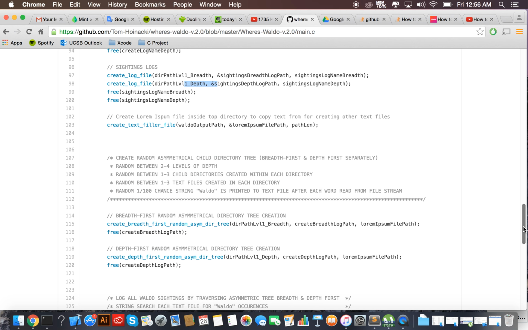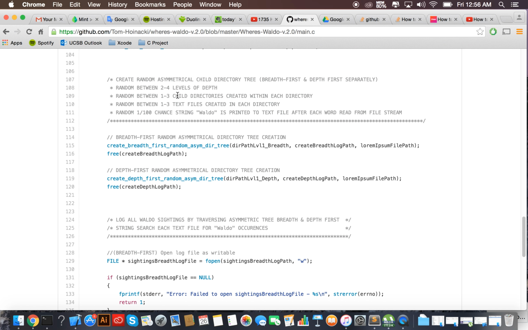And then if we go on, we can see the rules right here. So random asymmetrical child directory tree, random between 2 and 4 levels of depth, random 1 to 3 child directories created within each directory. So any parent has a chance of 1 to 3 children being made, and inside each folder 1 to 3 text files can be made, and they're numbered like 2-1, 2-2, 2-3.